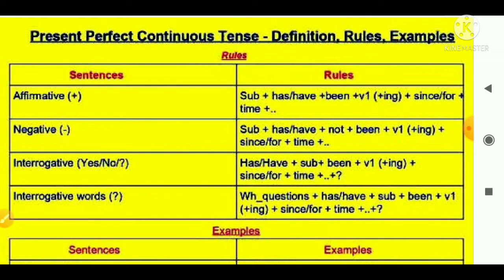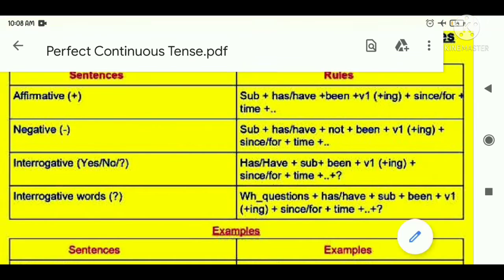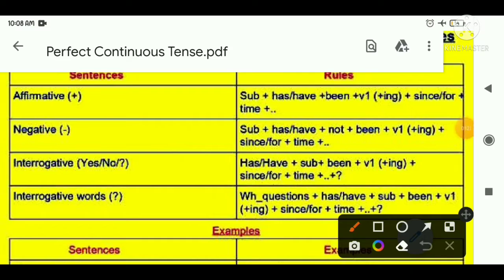Now let me tell you what the present perfect continuous tense is. Students, the present perfect continuous tense is also known as the present perfect progressive tense. It shows that something started in the past and is continuing at the present time. The present perfect continuous is formed using the construction you can see here: has or have plus been plus verb-ing, then since or for plus time.